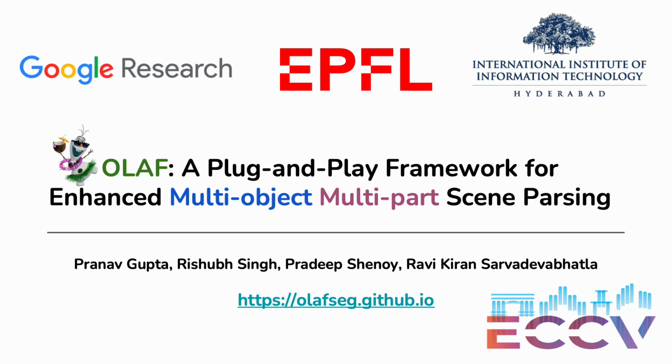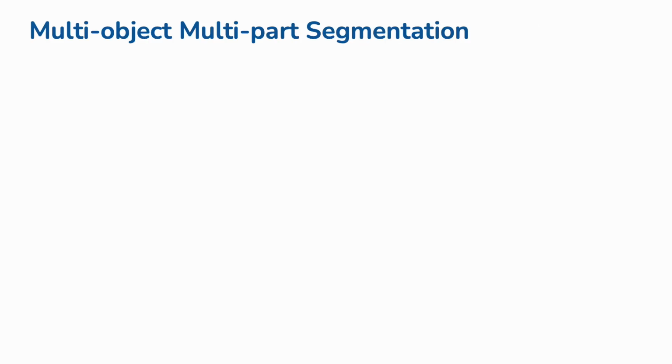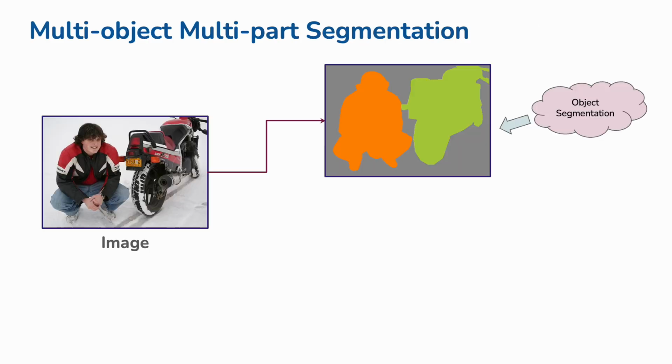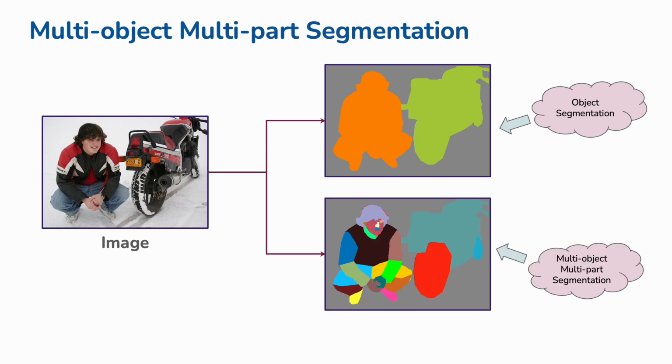Hi, I'm Pranav. I'm presenting our work OLAF, a novel approach for multi-object multi-part segmentation. Object segmentation involves identifying and labeling individual objects in an image at the pixel level, while multi-object multi-part segmentation extends this by segmenting multiple objects and dividing each into its constituent parts, offering more detailed image analysis.